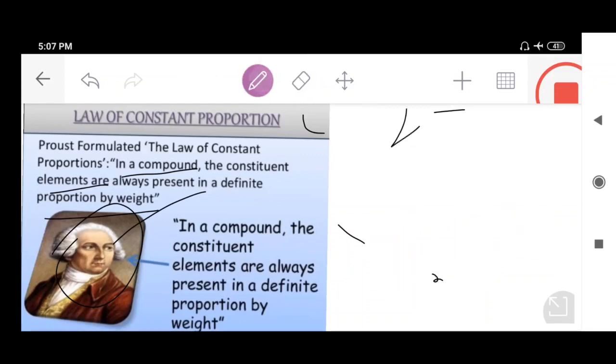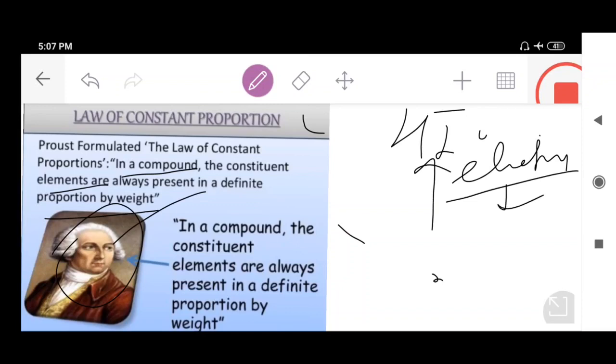This is water. The moment we pass electricity through it, by carrying out the process of electrolysis, there is always the formation of hydrogen